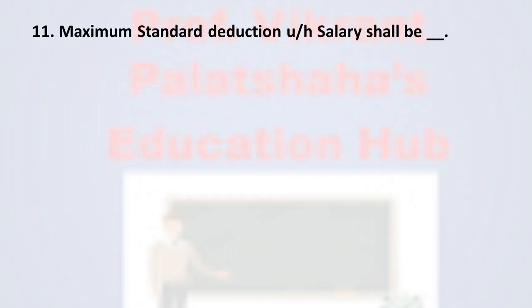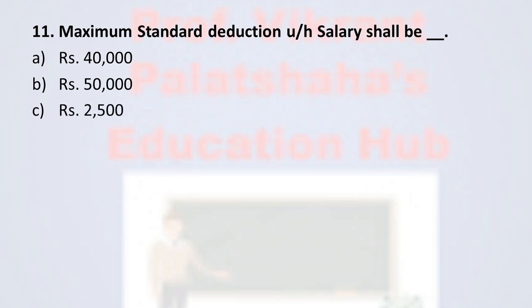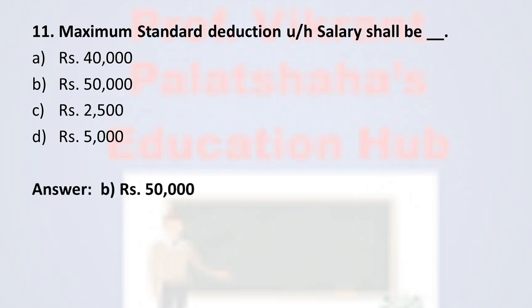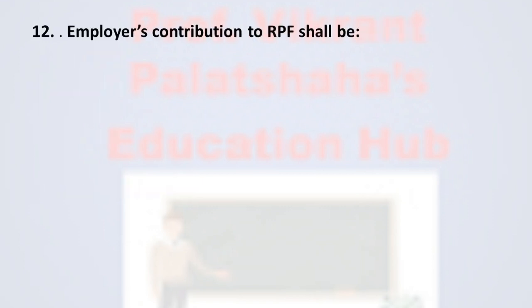Now next question number 11. Maximum standard deduction under the head salary shall be option number A rupees 40,000, option number B rupees 50,000, option number C rupees 2,500, and option number D rupees 5,000. And the correct option is option number B, rupees 50,000. Under section 16A, standard deduction is provided from the salary and it is rupees 50,000, that is the fixed amount.